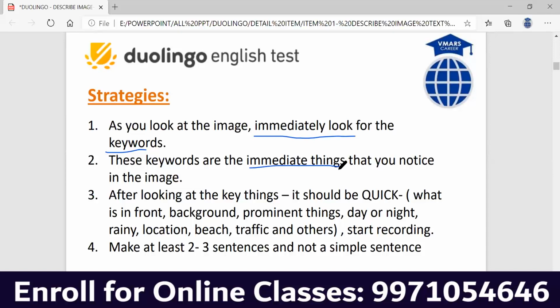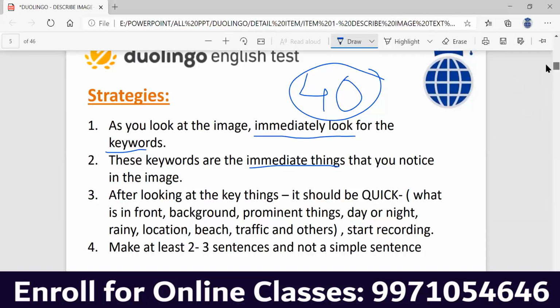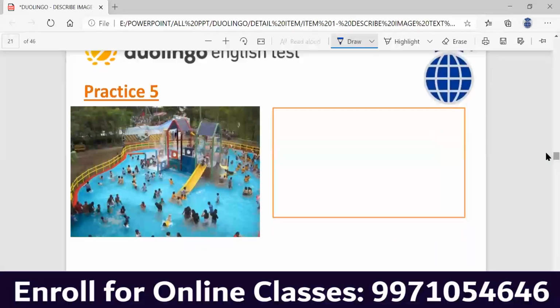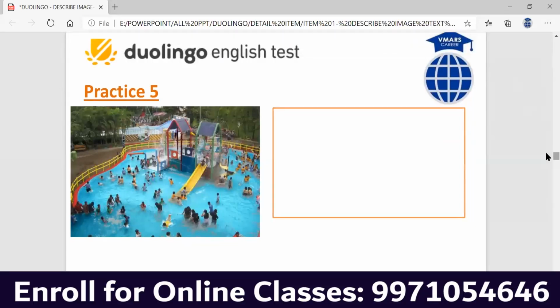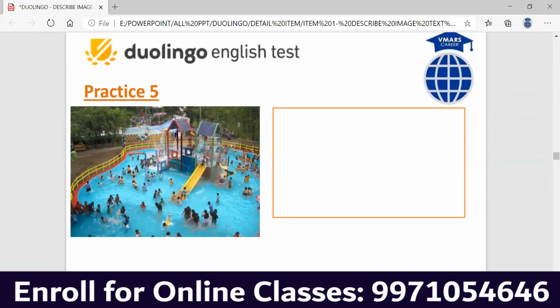your content will finish fast because you're speaking and you're not writing. If the time limit that is given is 30 seconds, at home you practice at least for 40 seconds. And that's the best thing that you should be doing. You need to practice for at least 40 seconds. I'll just show you few images and let's look at those images and speak for them. I'll stop randomly somewhere. Okay, let's look at this image. And now I have to record for this image. What I'm going to do, I'm going to put a timer of 40 seconds on my mobile.